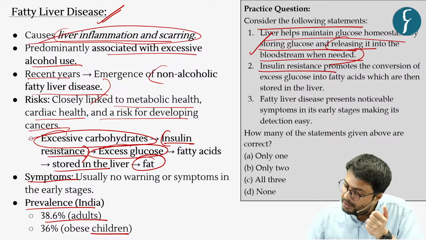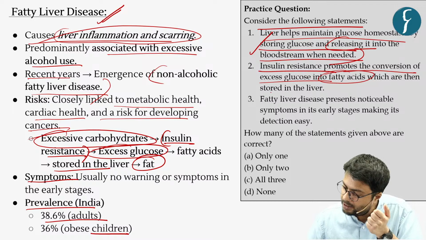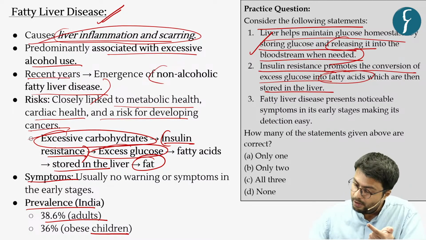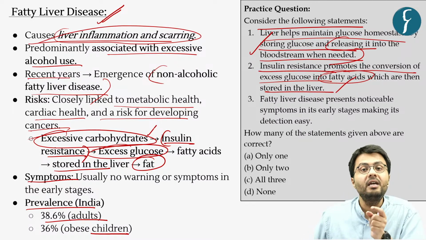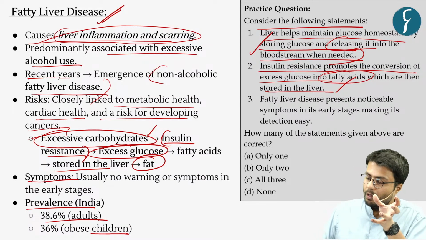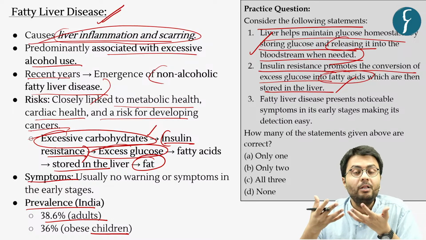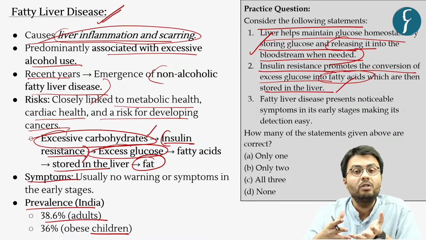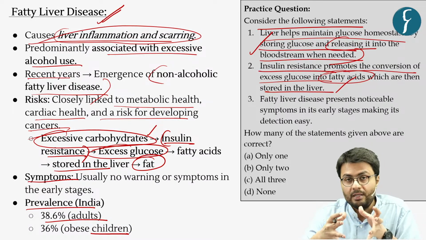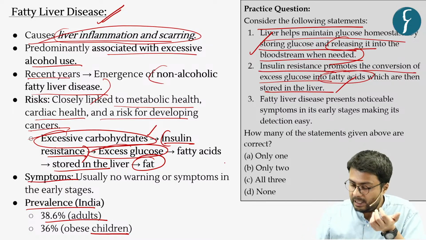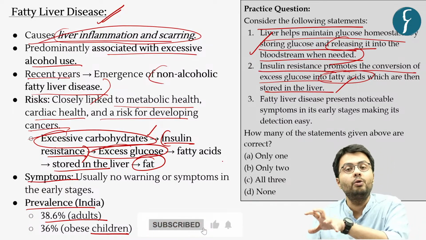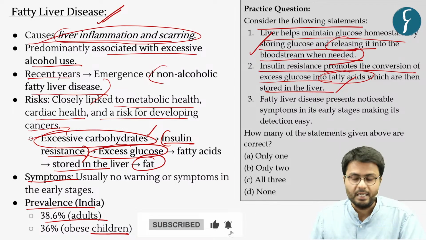Further, insulin resistance promotes the conversion of excess glucose into fatty acids, which are then stored in the liver, which again, as I've highlighted here, is a correct statement. Because insulin resistance does not enable the body to convert this glucose into energy. Whereas the excessive glucose present in the body then gets deposited into the liver, causing fatty liver disease.